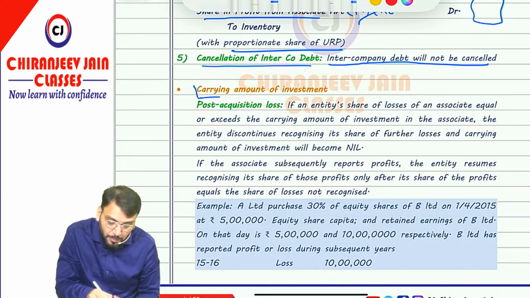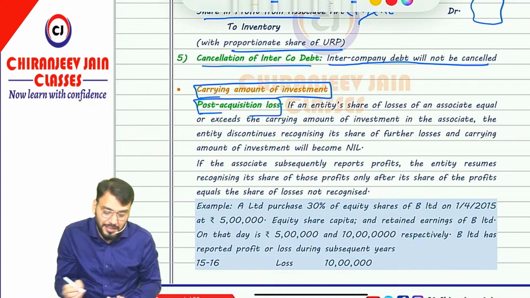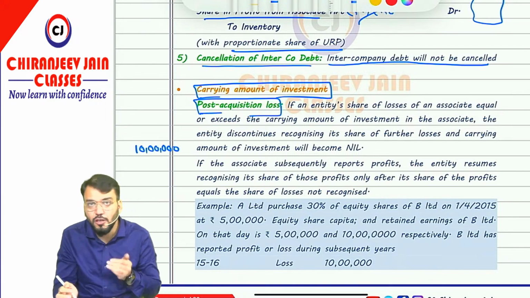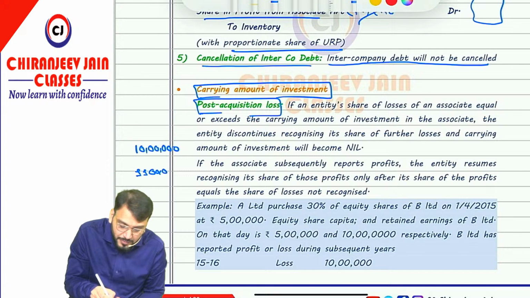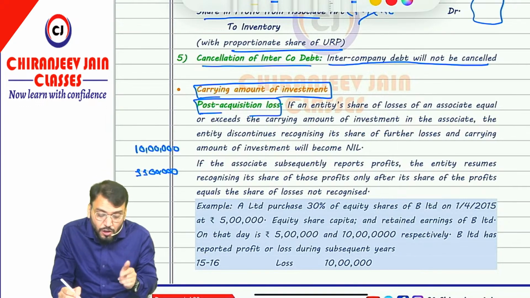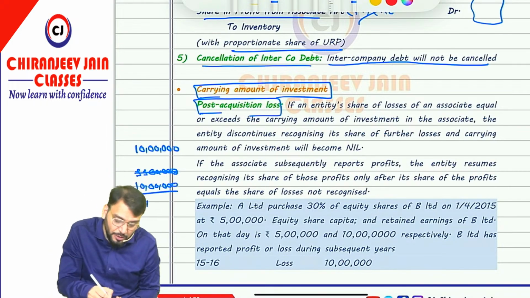Now, there is one important point about the carrying amount of investment. Suppose there is a post acquisition loss. Correct? Now, suppose 10 lakh is the cost of investment, and subsequently there is a loss in the associate and the share of loss is 11 lakh. Understood? Correct? So tell me, in this case how much loss can be recognized? We can recognize loss only to the extent of 10 lakh, because 1 lakh is the excess loss. If you recognize it, then investment will become negative. The investment cannot be negative in this case. So we recognize only 10 lakh. Means 1 lakh loss remains unrecognized, and the value of investment will become nil.